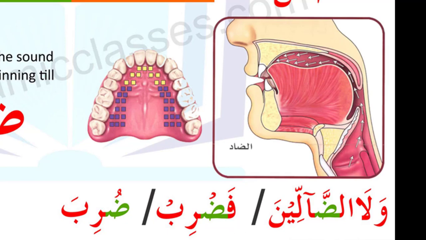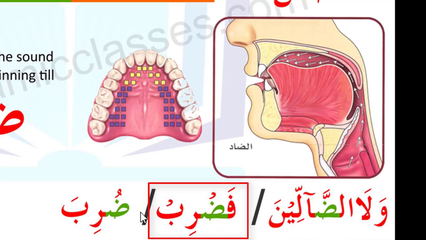And here we say fadrib. We cannot say fad with a bounce, because that type of sound is qalqala, which is wrong here. There is no qalqala quality in the letter Dad, so we only block the sound and then say fadrib, and we apply the quality of Al-Istitaalah in this letter, so it will be a little long.